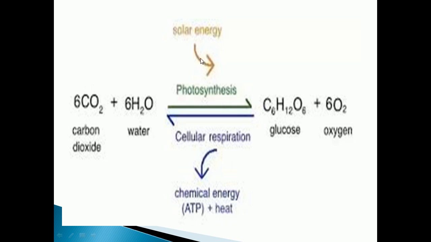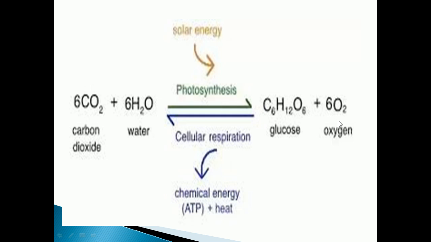In this picture you can see the chemical reaction which occurs during photosynthesis. Carbon dioxide, CO2, which is absorbed by the stomatal pore, reacts with the water which reaches the leaf of the plant with the help of the root. Carbon dioxide and water react, and in the presence of sunlight form glucose, C6H12O6, plus oxygen, O2.